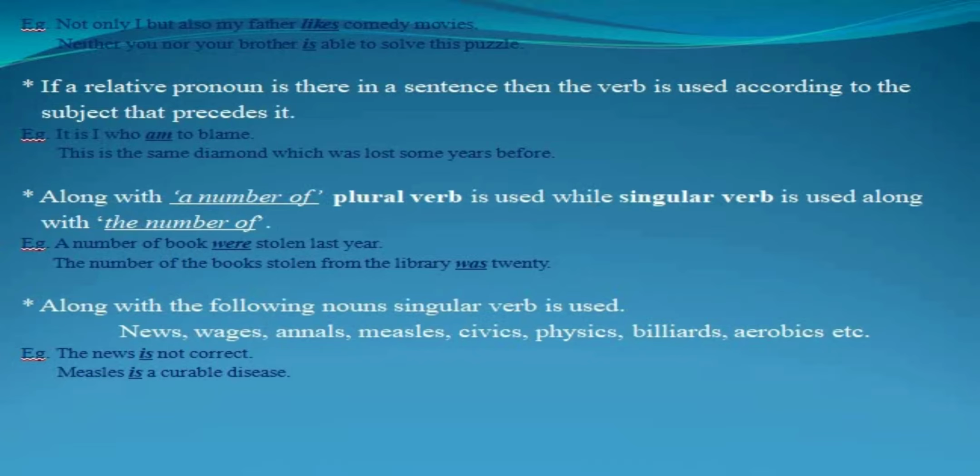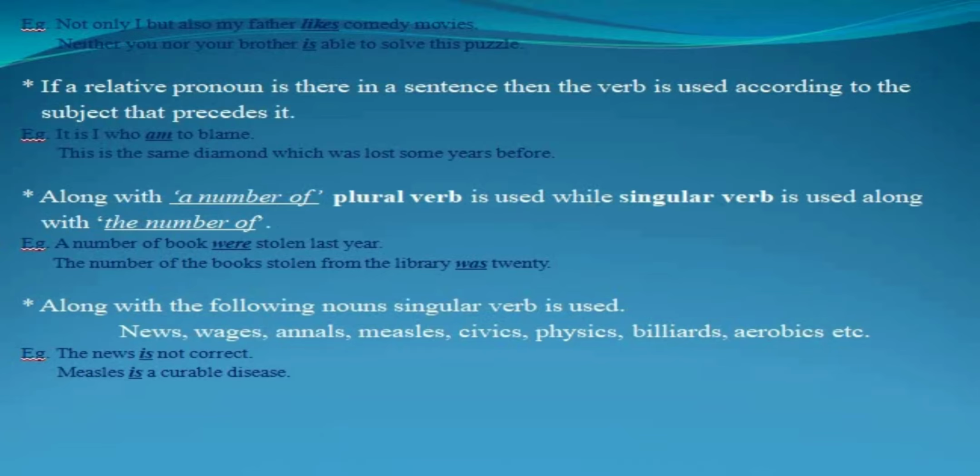So here the phrase is a number of books, so we must use here a plural verb were. While in the next sentence, the number of books stolen from the library was 20. So here the phrase is the number of books, so we have used here a singular verb was.